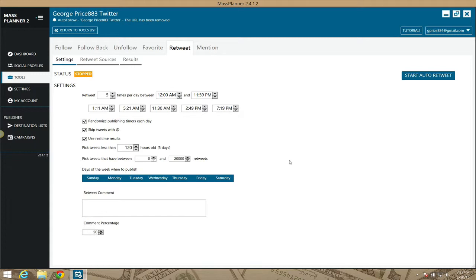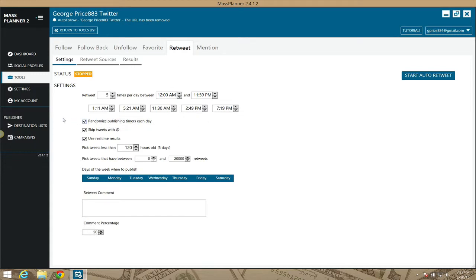This module here, guys, is actually pretty cool, because if you want to retweet others' popular tweets via keyword, or if you have other accounts of your own that you want to retweet your message to and get it expanded out to more people, this is the module that you're able to do that with. So as you see here, let me go through the settings.